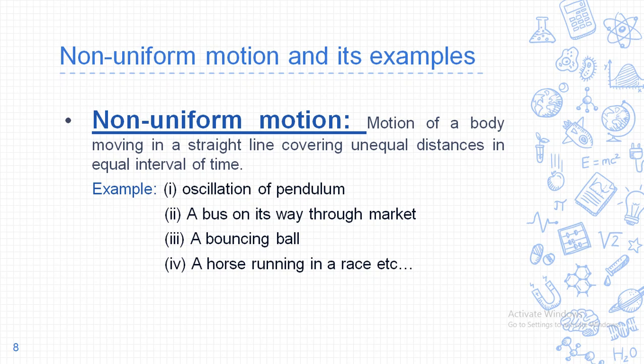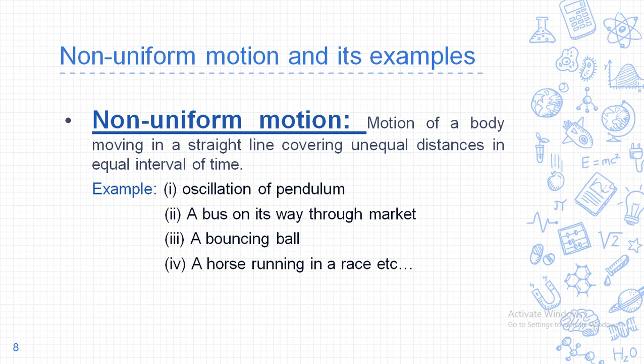So likewise you observe that continuously the distance covered by your car or any vehicle is different. So time is fixed, but the distance covered by the car and vehicle is different. So it is said to be in a non-uniform motion.